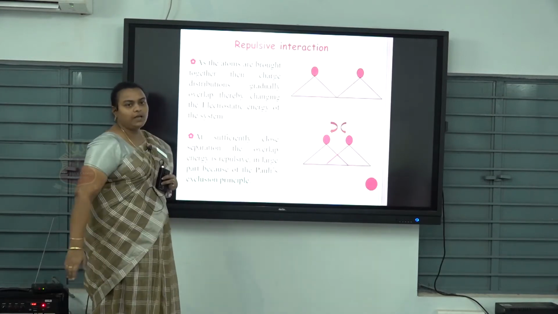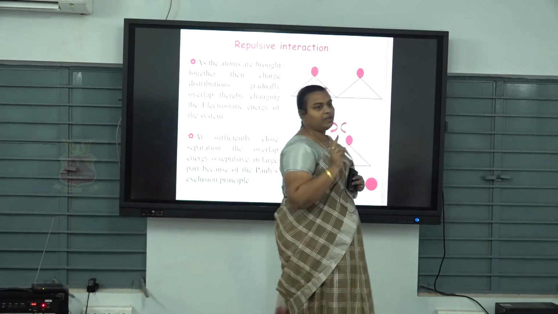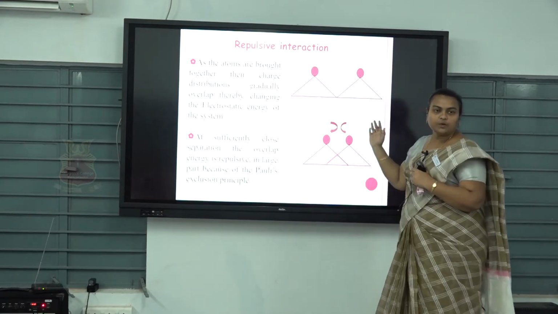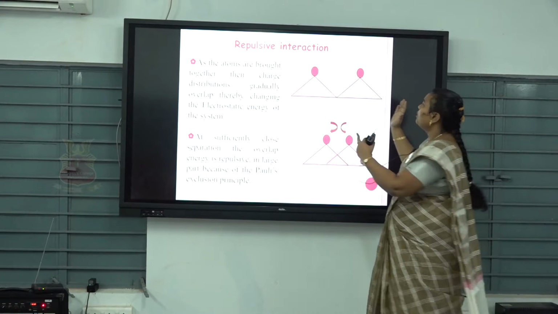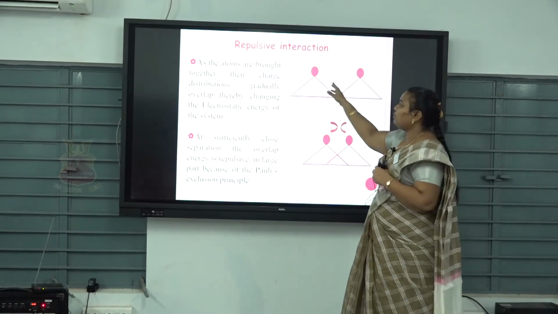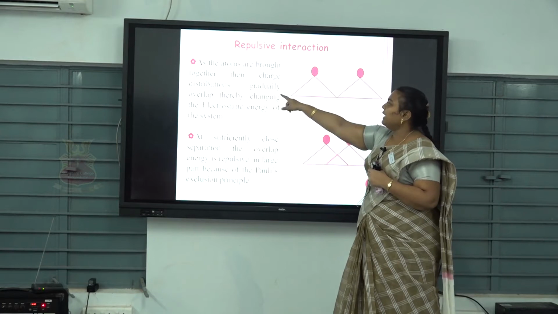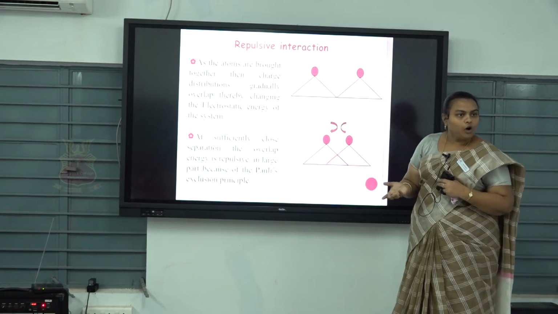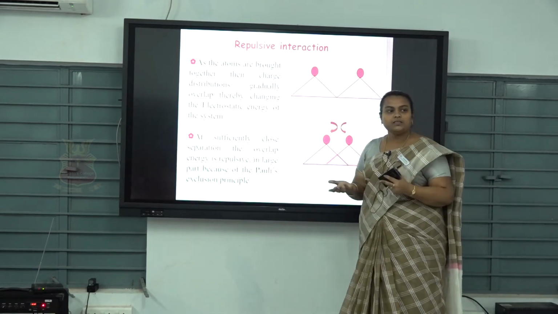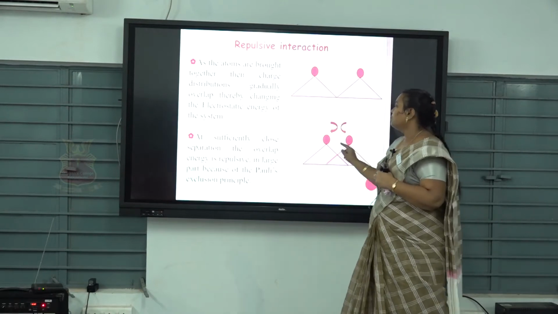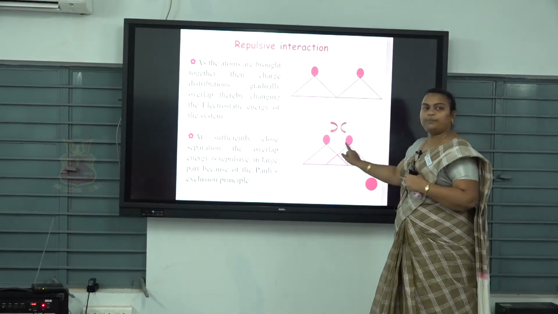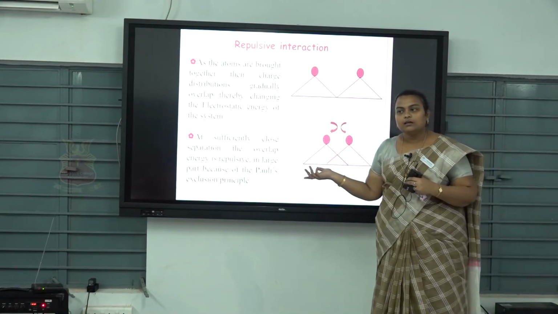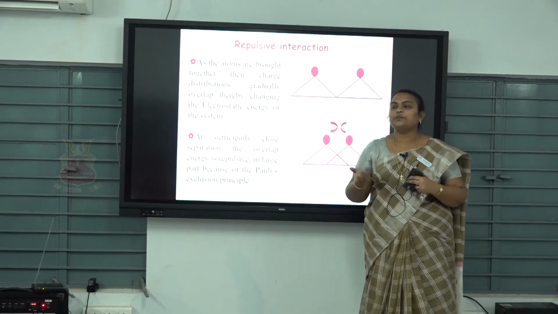So what is repulsive interaction? We consider two atoms brought together. They are closely spaced, so the atoms can overlap one another. As the atoms are brought together, the charge distributions also gradually overlap, which means the energy also overlaps. At sufficiently close separation of atoms, the overlap energy is repulsive. Why? Because of Pauli's exclusion principle.